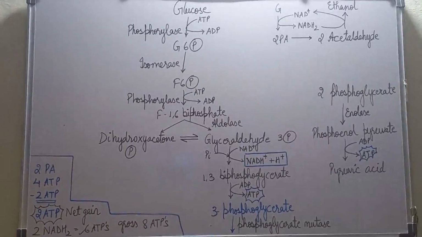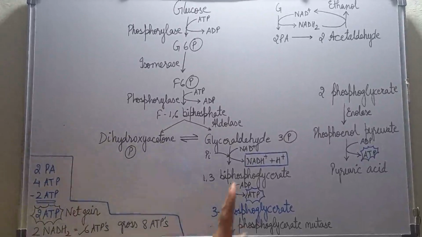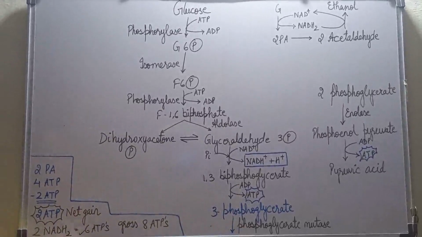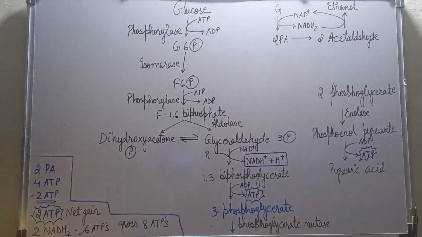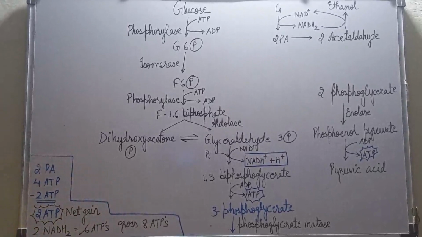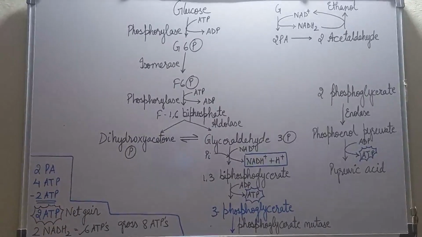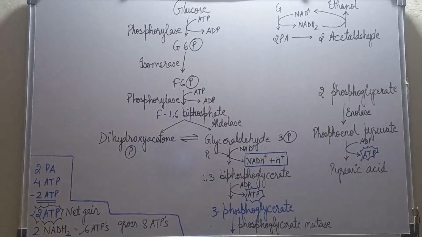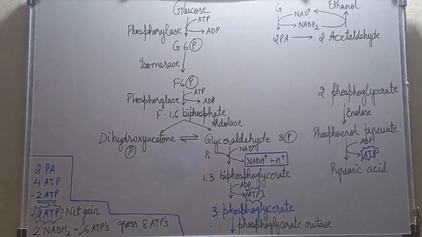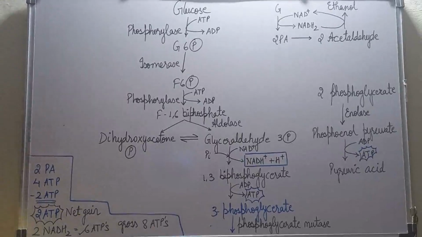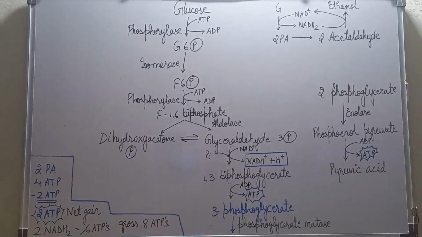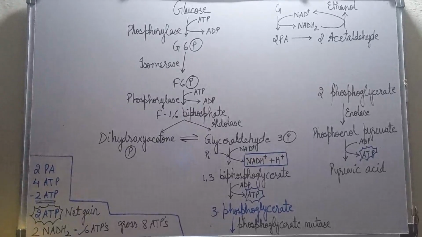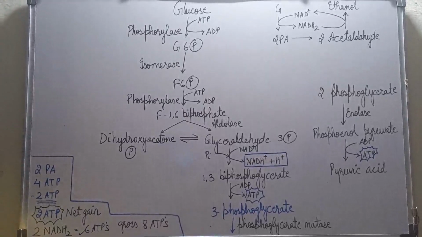But in anaerobic respiration, in glycolysis, we get only 2 ATPs. The rest of the 6 ATPs in the form of NADH2 will be obtained later in the rest of the steps of respiration, that is in the Krebs cycle, ETC and oxidative phosphorylation. See, if we have cash in our hand and a check in our hand, which one can we spend immediately when we go to shop? Of course, we'll be able to spend the cash immediately.